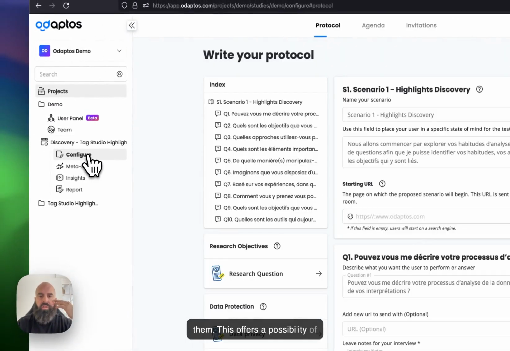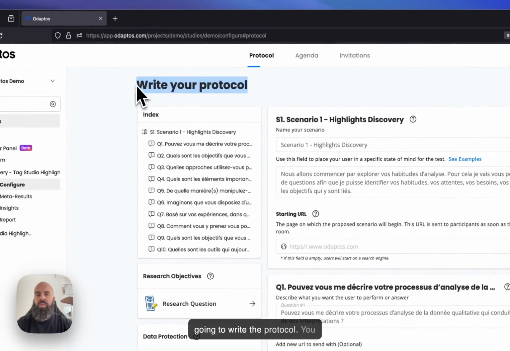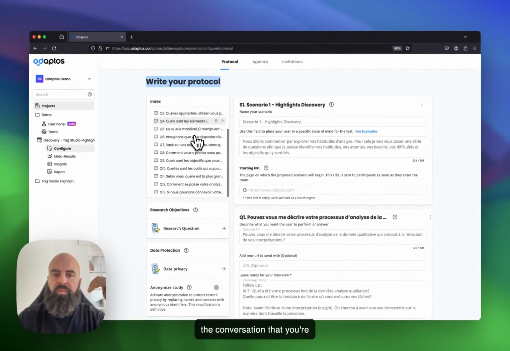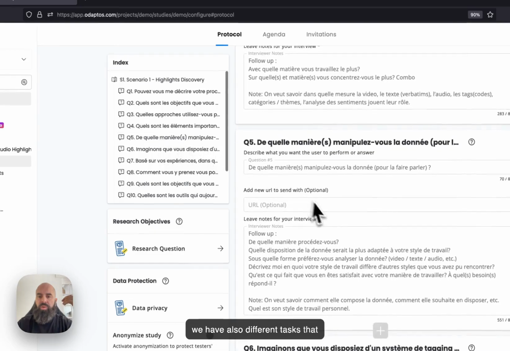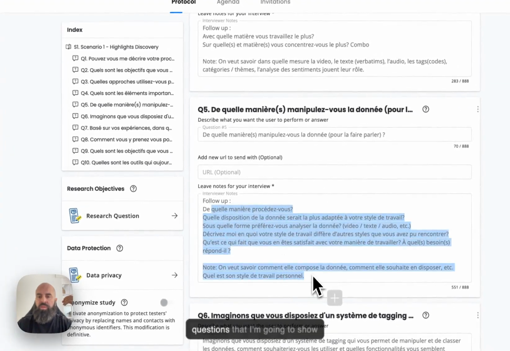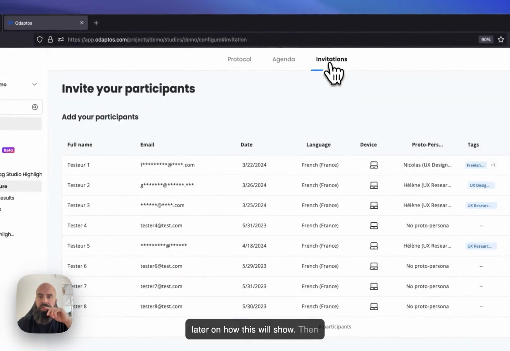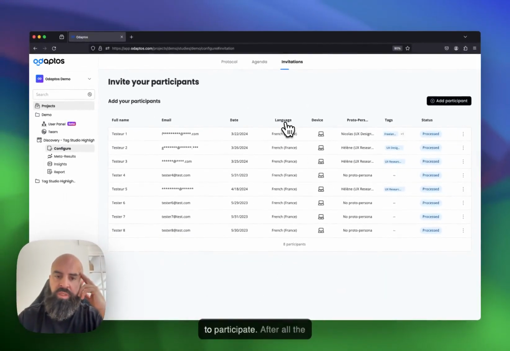This offers the possibility of configuration in which we are going to write the protocol. So you can write your own protocol for the conversation that you're going to have with the users. We have different scenarios and different tasks that we created with follow-up questions that are going to show. I will show you later on how this will look. Then we have the invitations, and this is all the persons that we invited to participate.